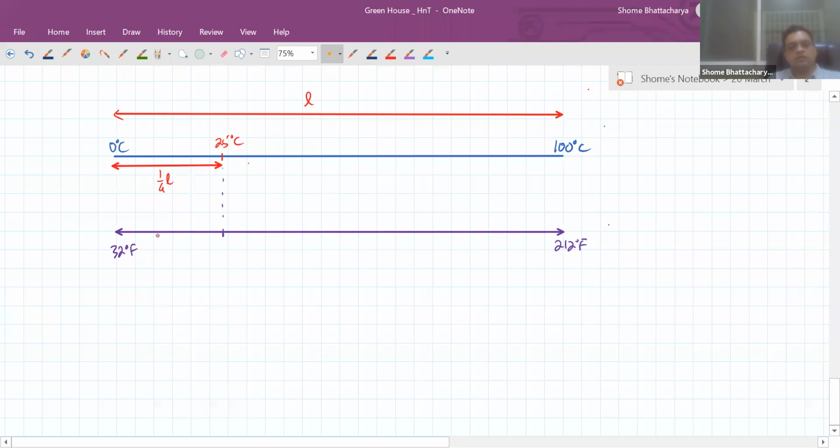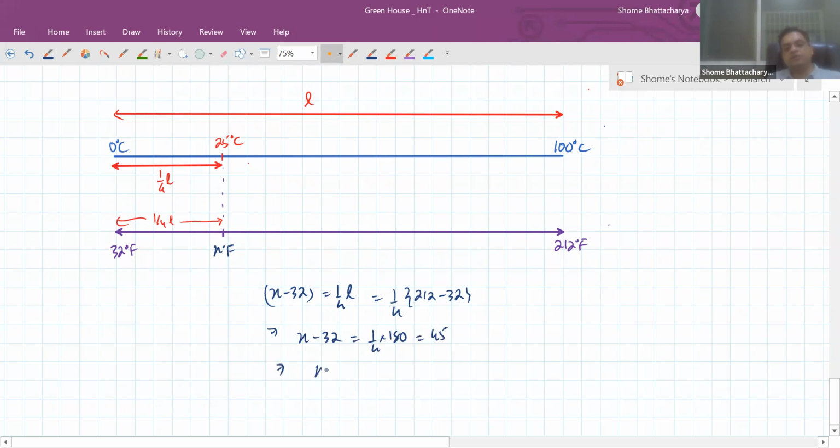So the corresponding point here is again at 1/4 of this length. If this is some x in Fahrenheit, then x minus 32, that is this length, is 1/4 L, and L is basically what in Fahrenheit? It is 180. So x minus 32 is 1/4 of 180, that is 45. So x must be 77 degrees Fahrenheit.